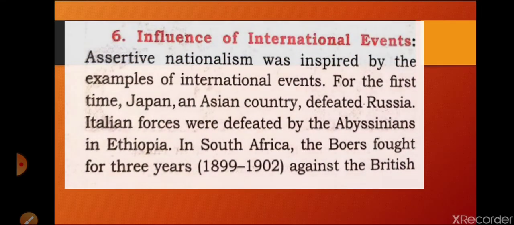So next we are going to discuss the influence of international events.